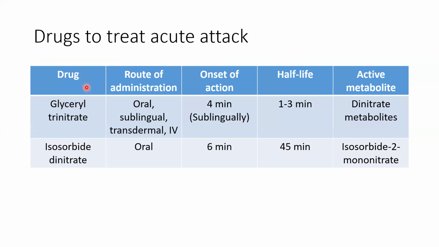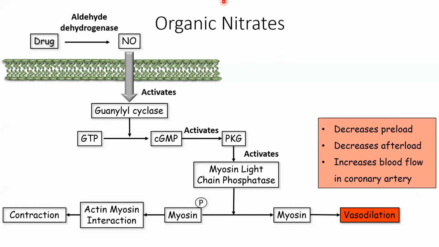Ma'am, I have a doubt regarding the mechanism. In Tripathi, it is given the opposite. It is given that PKG inactivates myosin light chain kinase, meaning it prevents phosphorylation of MLCK to MLCK phosphate.